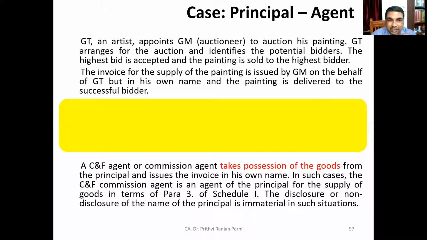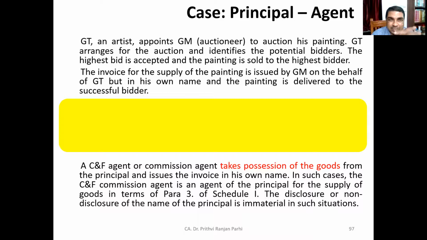The highest bid is accepted and the painting is sold to the highest bidder. So the artist is GT, the auctioneer is GM. GM is arranging the auction, and the highest bid accepted is to be sold to the highest bidder. The invoice for supply of the painting is issued by GM.